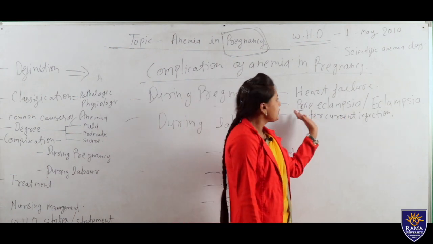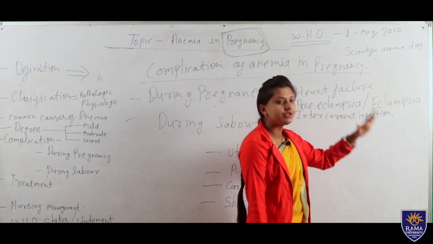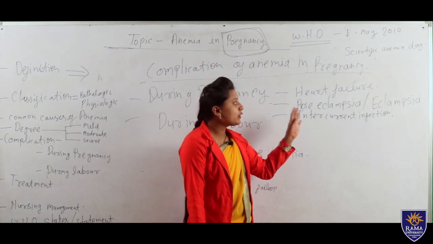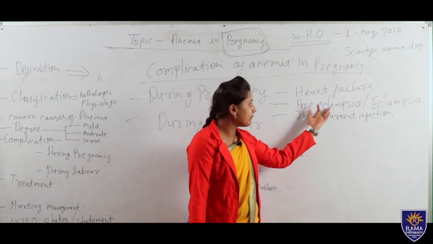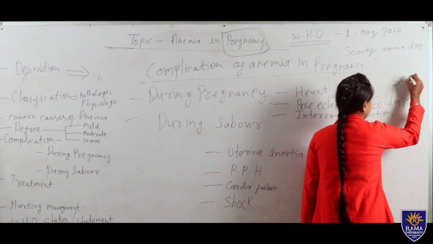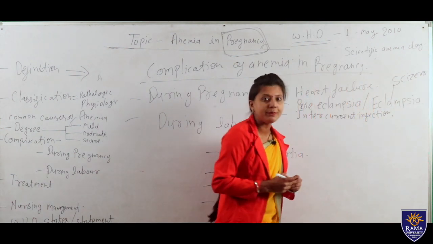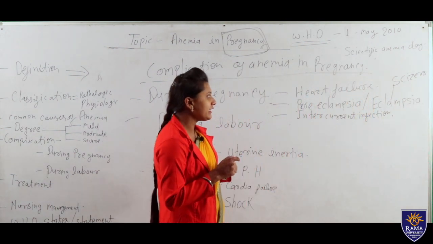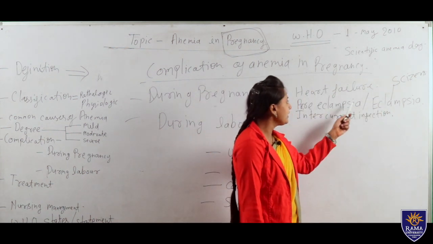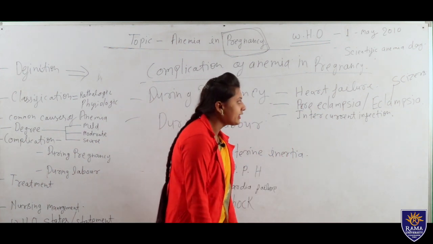There are two related conditions, eclampsia and preeclampsia. Eclampsia is just the next stage of preeclampsia. In eclampsia, BP is the same as in preeclampsia, but one more important thing is there: seizures. Severe seizures with high BP is called eclampsia. That is also a complication that can affect pregnancy with anemia.